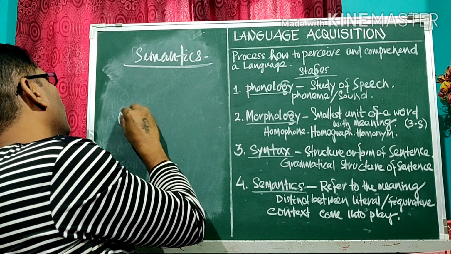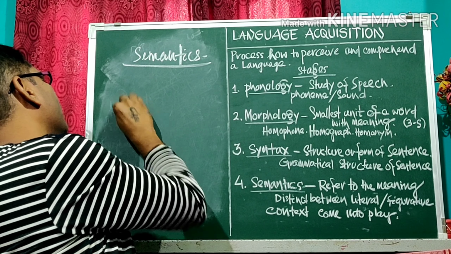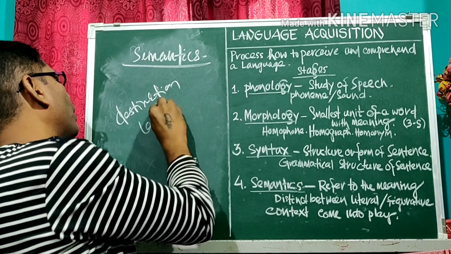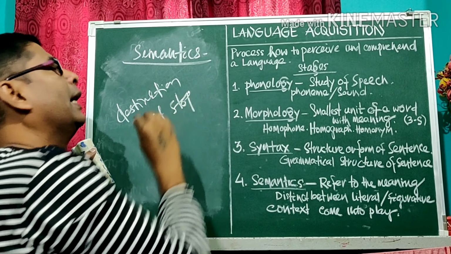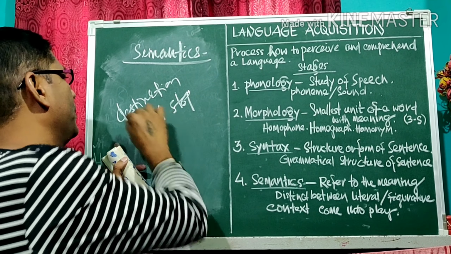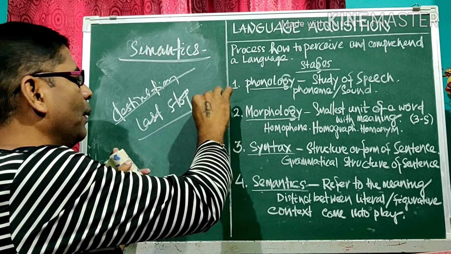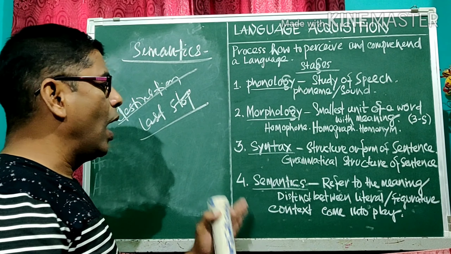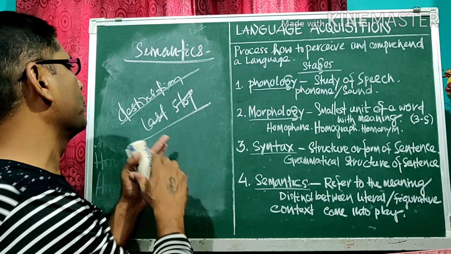So, destination or last stop. Technically the both meanings are same. Destination, last stop. But from the semantic point of view, we have to know in which context the word has been used.